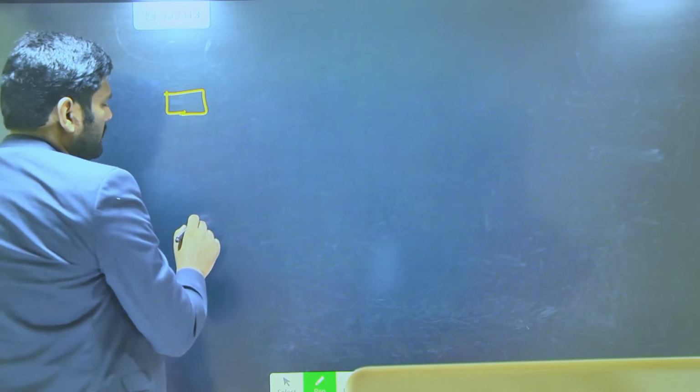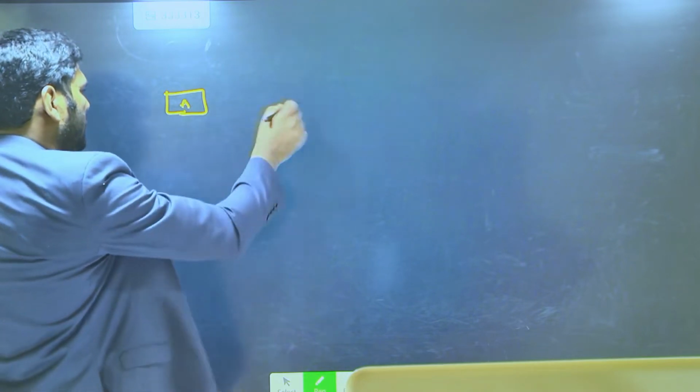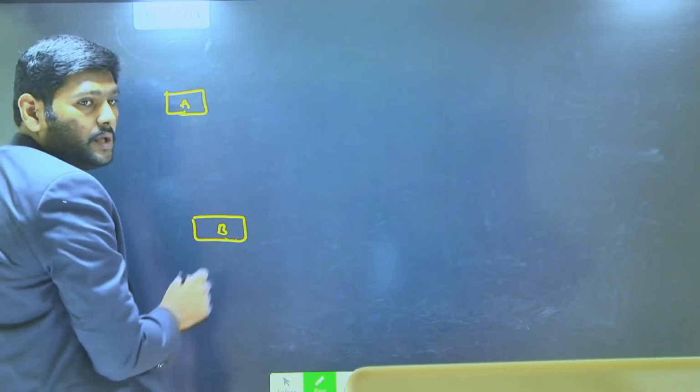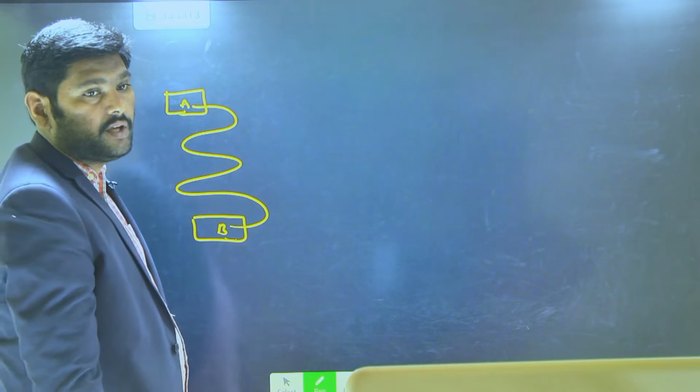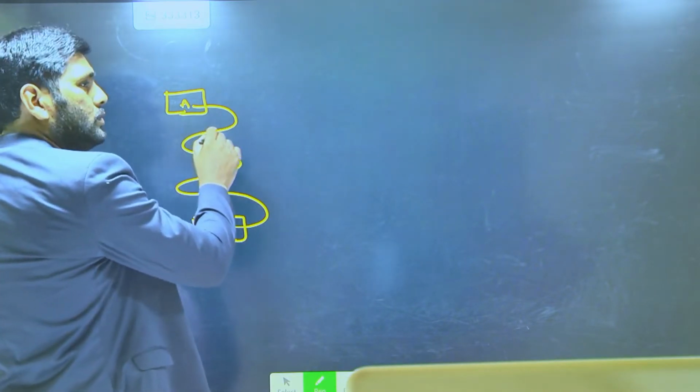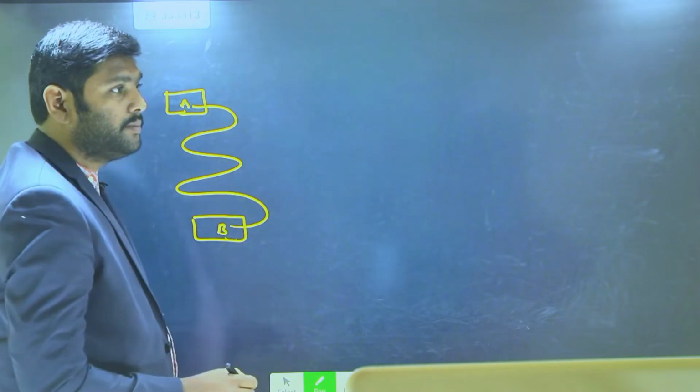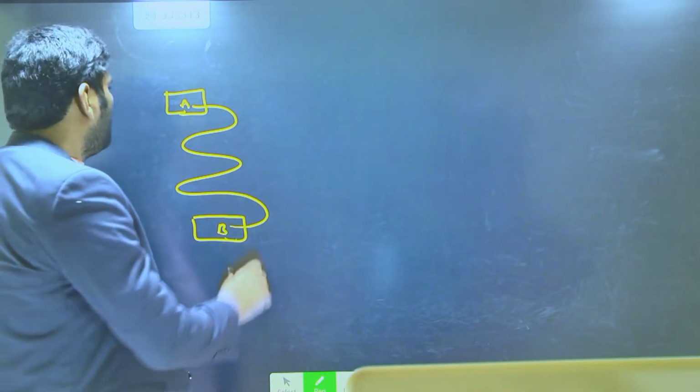This is your office, this is your home. This is A, this is B. From A to B we have a path like this. To travel from A to B, we must go along this path.